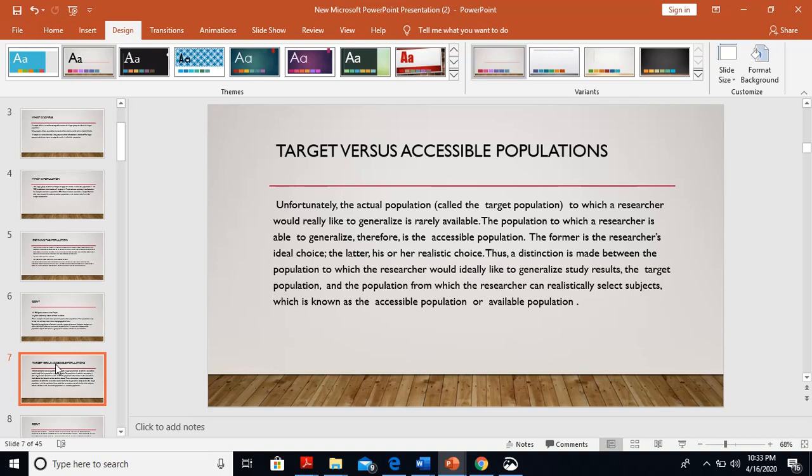The former is the researcher's ideal choice, the latter his or her realistic choice. Thus, a distinction is made between the population to which the researcher would ideally like to generalize study results, the target population, and the population from which the researcher can realistically select subjects, which is known as the accessible or available population.